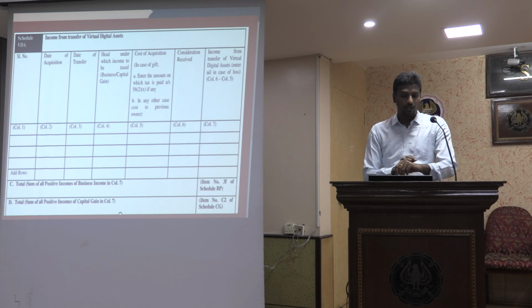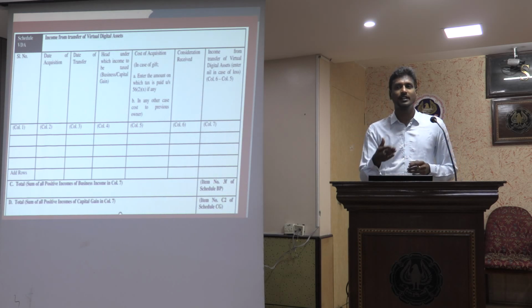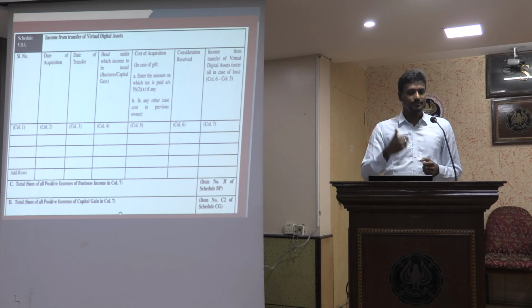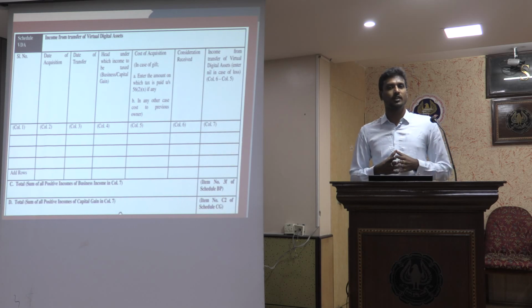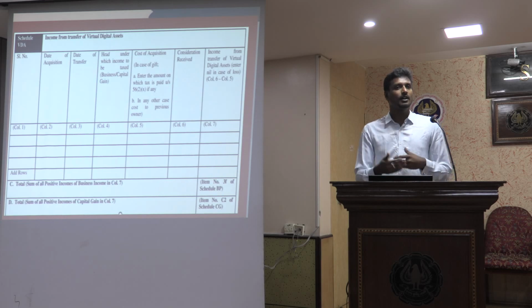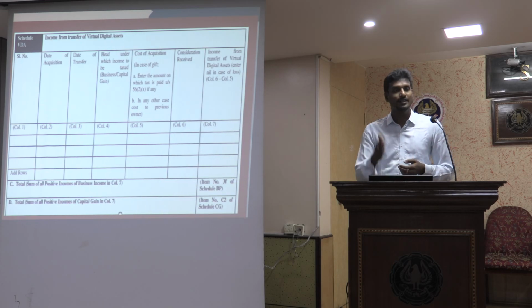In column 4, we have the classification to be given, under which head of income I am offering this, under CG or PGBP. Then comes column 5, what is the cost of acquisition? On the date of acquisition, what was the cost? Only that cost is allowed, no other cost is allowed: monitoring cost, AMC cost, rental cost, indirect expenses, nothing is allowed. Only the cost of acquisition is allowed.